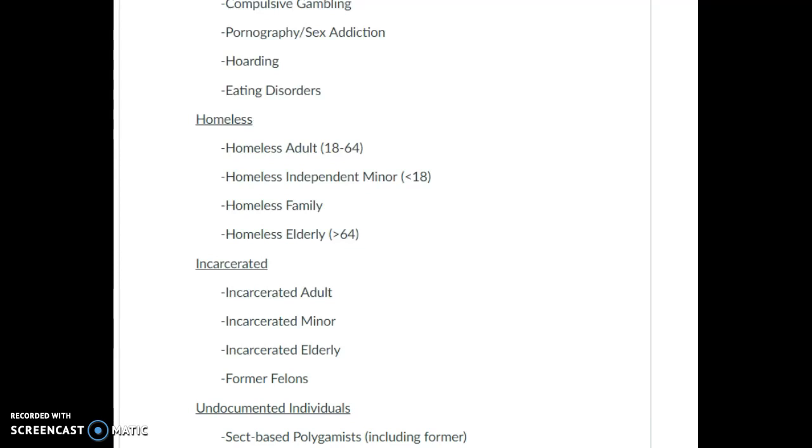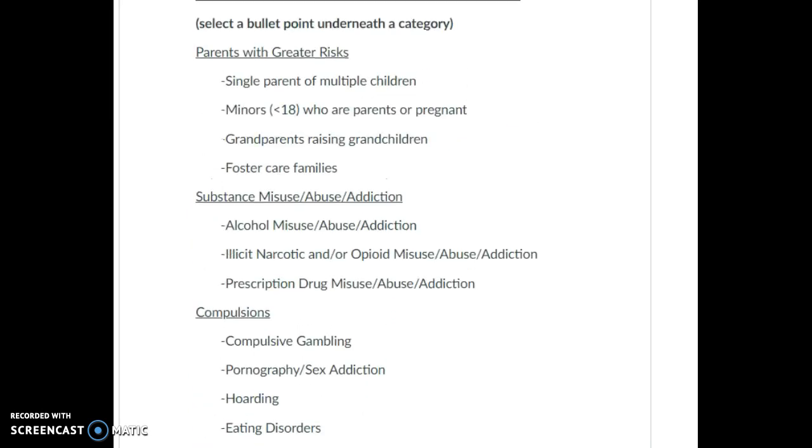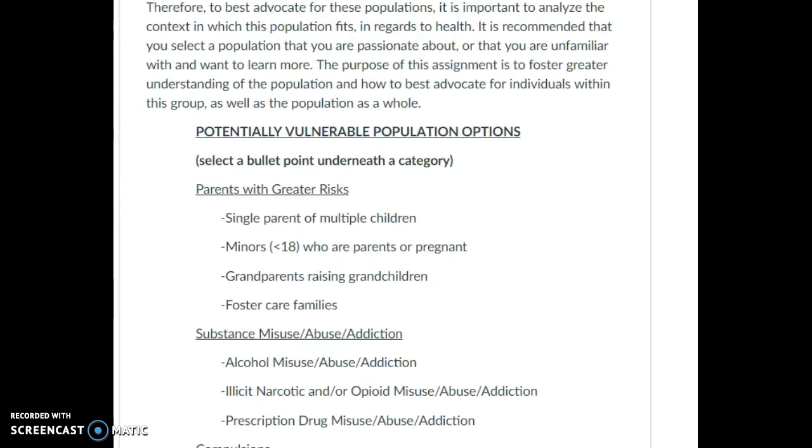It can be a population that you identify with, that is close to your family, that you are curious about, that you've never met. The only thing you need to keep in mind as you choose a population is that you will need to do some contact hours later in the semester. So please make sure that this is a population that you do have access to or can find access to. For some of these, such as refugee, it may involve needing to drive down a little ways, such as Salt Lake City.